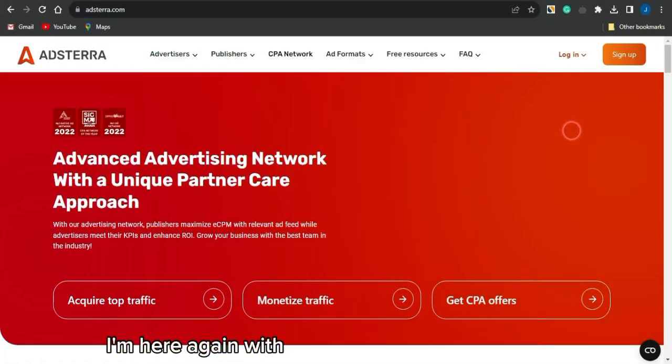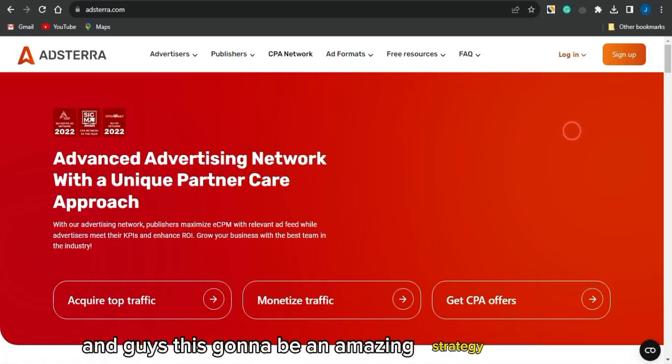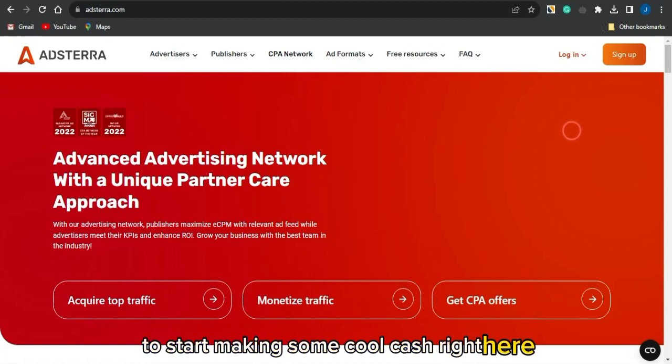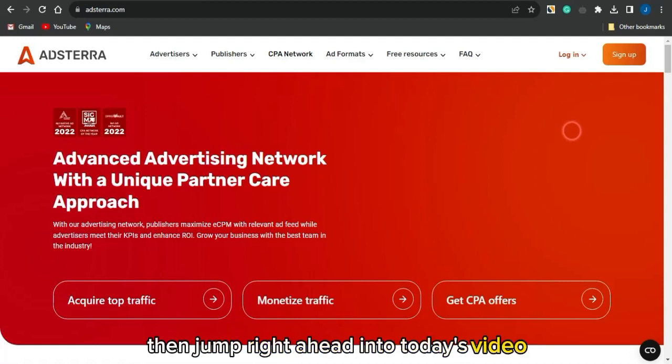I'm here again with yet another amazing strategy you can actually use to drive traffic to your Adsterra direct links. And guys, this is going to be an amazing strategy which you can use to start making some cool cash. With this platform, you do get some high CPM direct links right now, and you can use that to make some cool cash. So do watch this video to the end to learn this simple strategy. And without much delay, let's jump right into today's video.